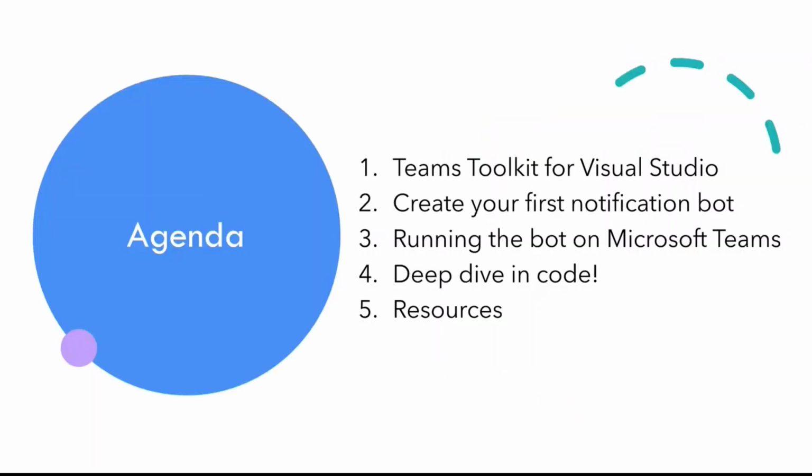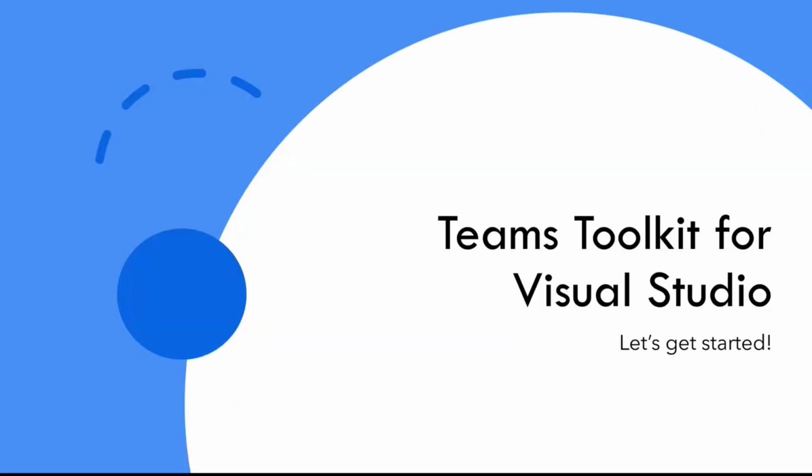Today, we have a specific agenda for building a solution using Teams Toolkit. First, I'll just show you what Teams Toolkit looks like on Visual Studio, and then we will create a notification bot using Teams Toolkit for Visual Studio. We will run the bot on Teams, and then I'll quickly walk you through how the code pieces work, and then I'll leave you with a couple of resources, and then we will jump into the next presentation. Okay, so I think next is just jumping into the demo.